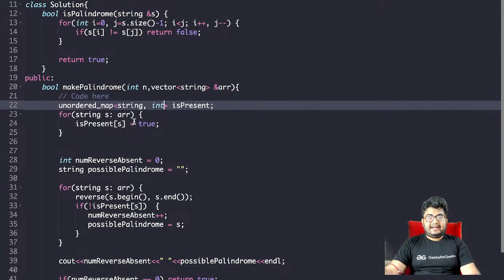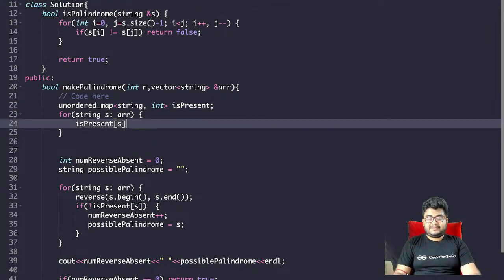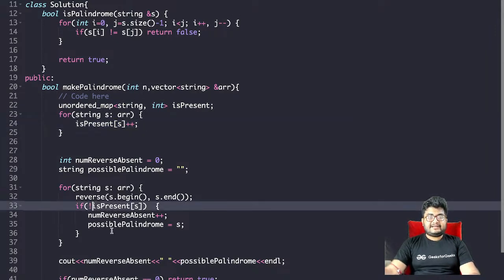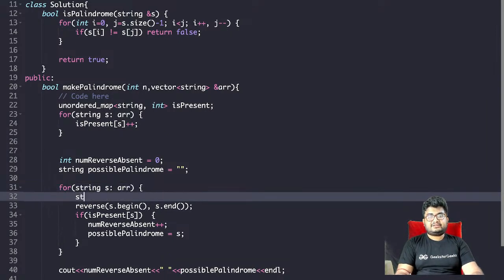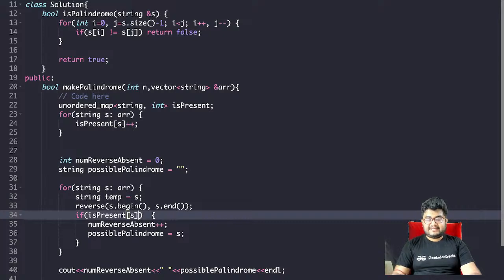So int and is present of s plus plus. And here, if is present of s, let's take a string temp equals s, and we'll check if is present of s is not equal to is present of temp.